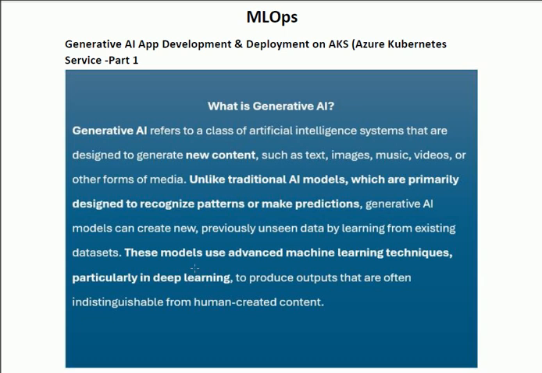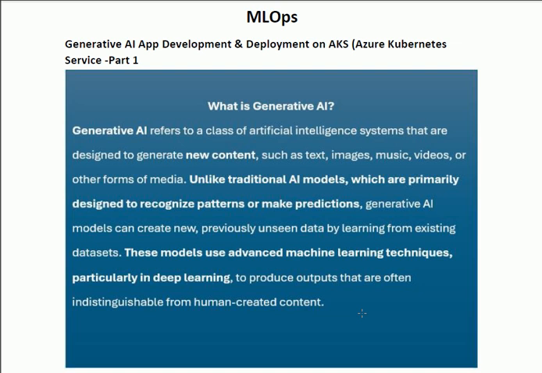Generative AI models can create new, previously unseen data by learning from the existing data set. These models use advanced machine learning techniques, particularly deep learning, to produce output that is often indistinguishable from human-created content.